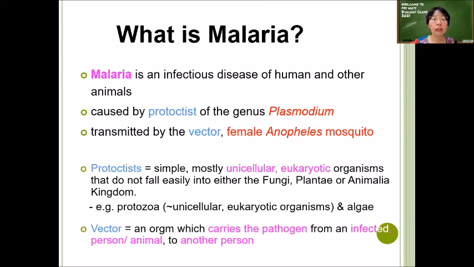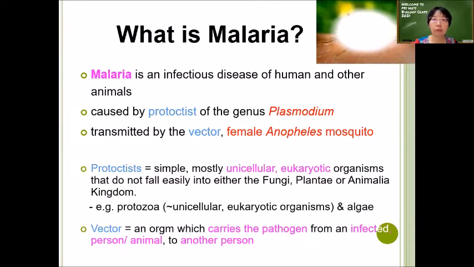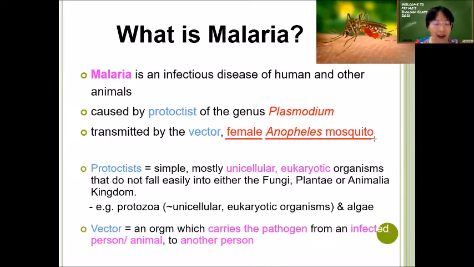Vector is an organism which carries the pathogen from an infected person or animal to an uninfected person. You need to learn up the definition of those terms. So the vector for malaria is a female Anopheles mosquito. You need to write female because only the female will suck blood. The male will feed on plant juice. The female needs the protein from the blood in order to produce her own eggs. So only the female Anopheles mosquito can become the vector for malaria.